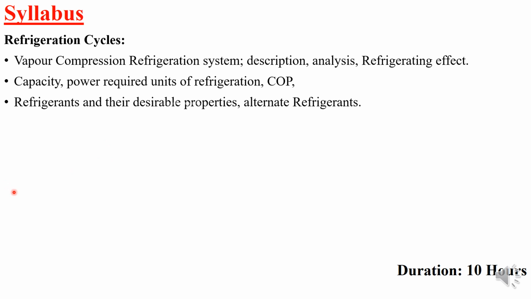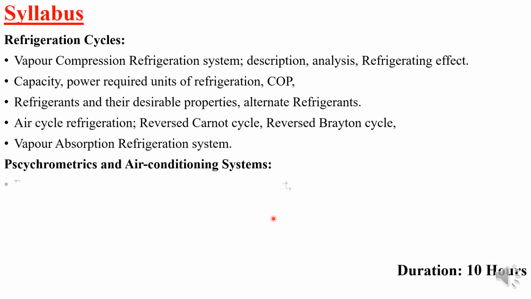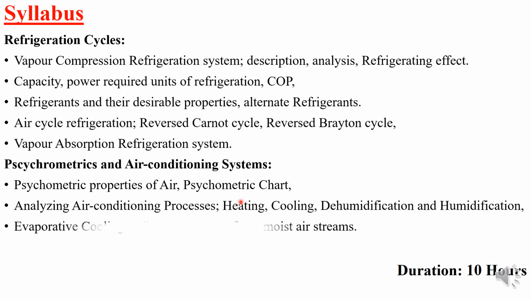In this we will study the psychrometric properties of air, the psychrometric chart, then the processes involved: heating, cooling, humidification and dehumidification, and combinations of these four processes, then evaporative cooling, adiabatic mixing of two moist airstreams, then cooling towers and summer and winter air conditioning systems. These are the things we are going to cover in today's class, so we will finish off the theory part of the air conditioning system.